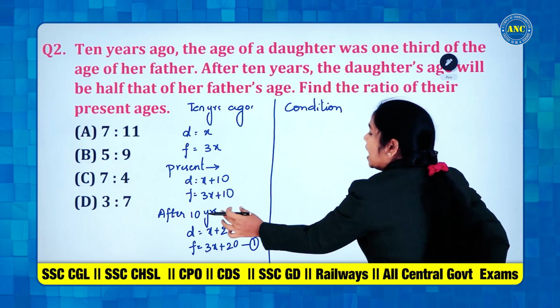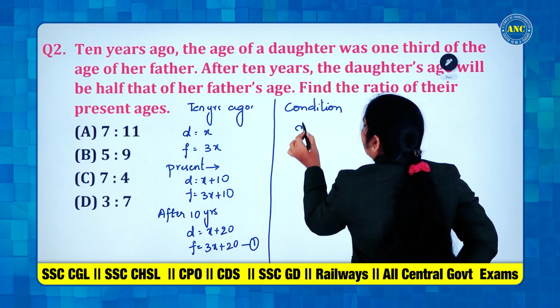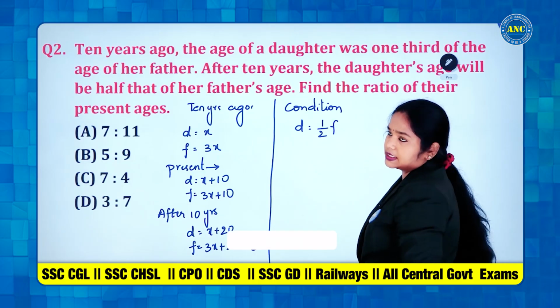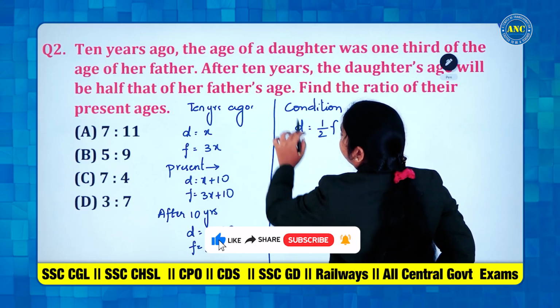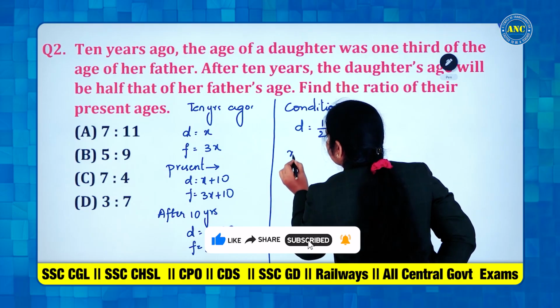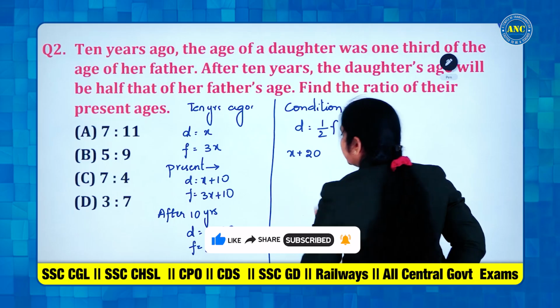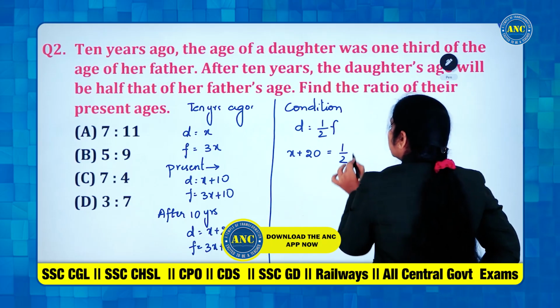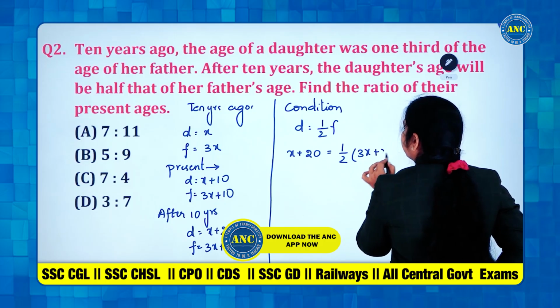They said after 10 years, daughter's age is half of father's age. So, daughter's age after 10 years is x plus 20, which is equal to half of father's age, which is how much? 3x plus 20.